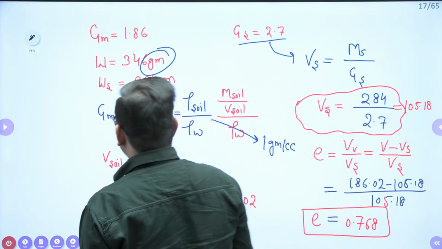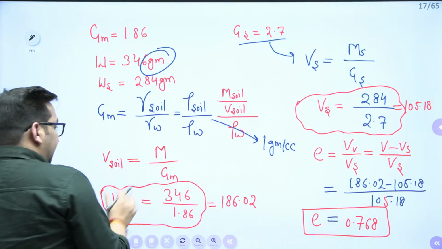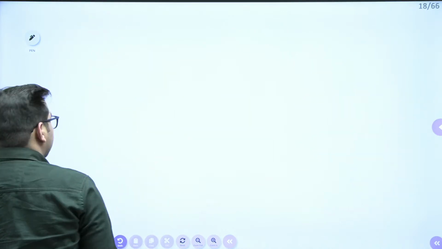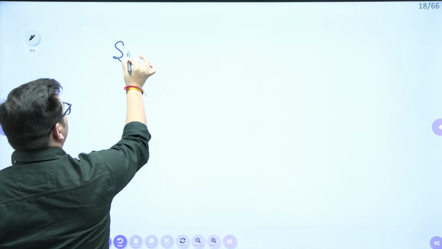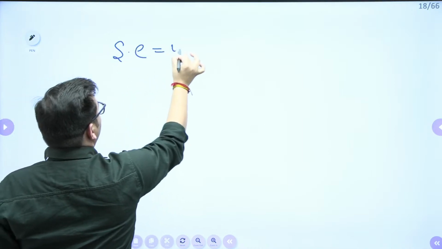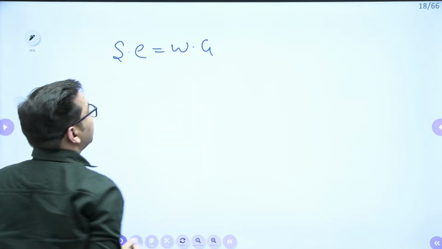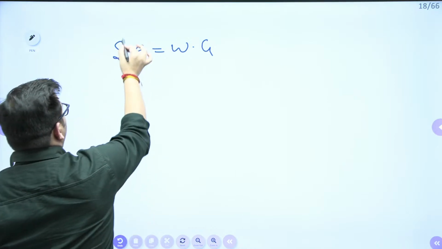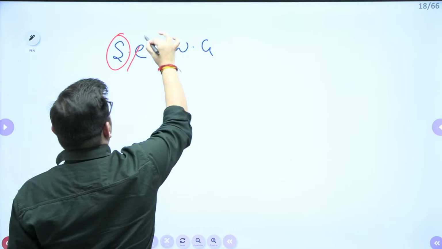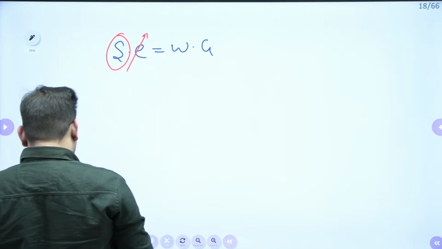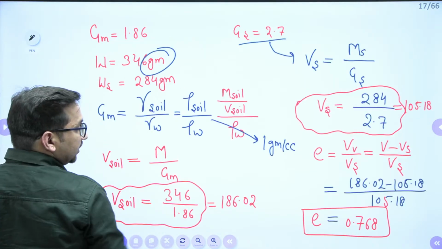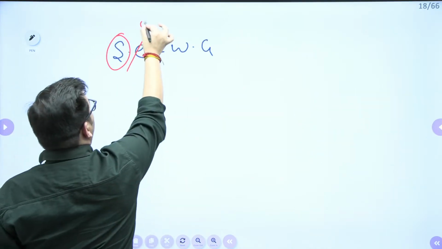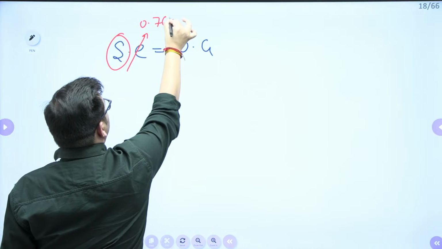Now we need to find out the degree of saturation. We know that S into e is equal to w into G. This S value we need to find out. This e value we have, that is 0.768.